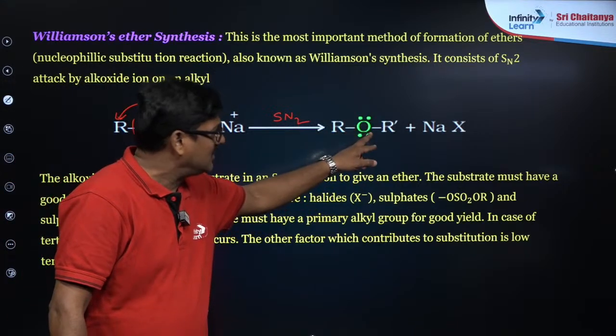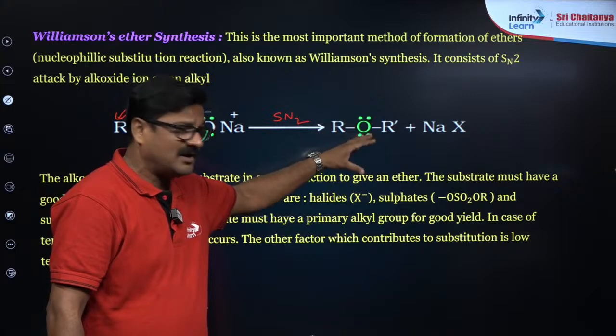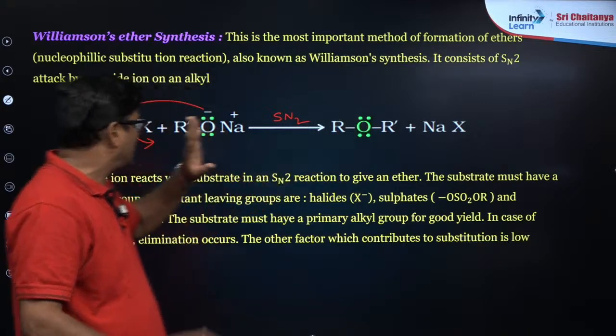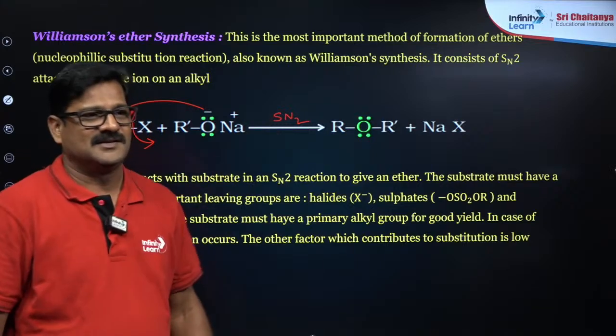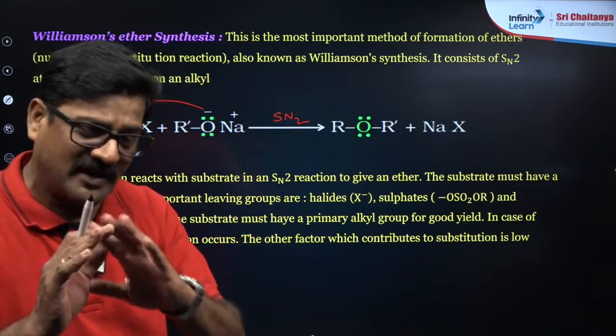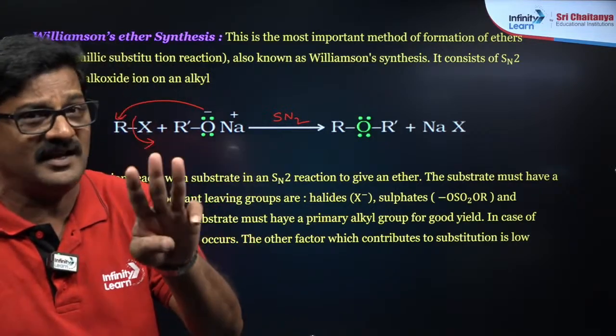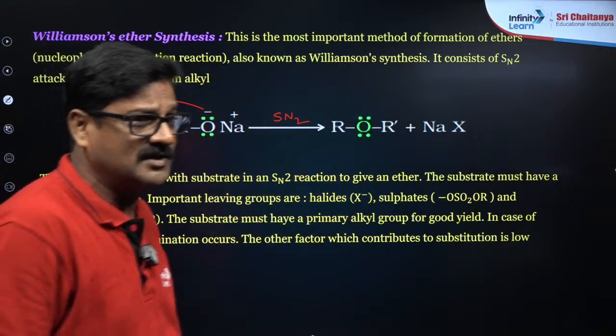You can prepare any type of ethers in this, but there is one thing: for this you need SN2. So a trick is there. If you get a question from ethers, there are 3 areas. This is the first area where you are going to get a question.